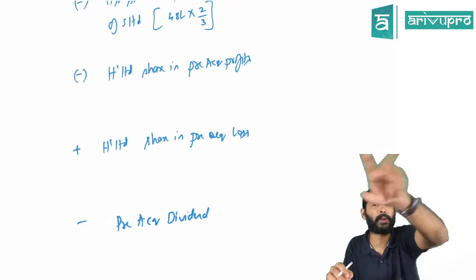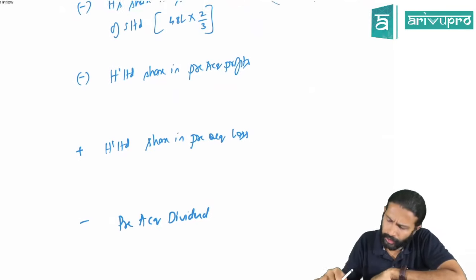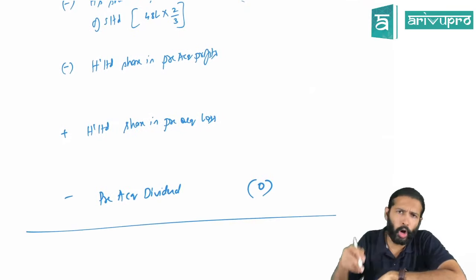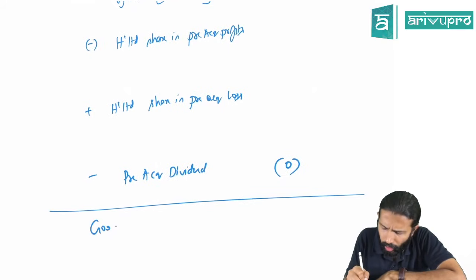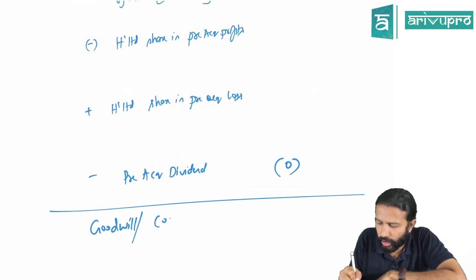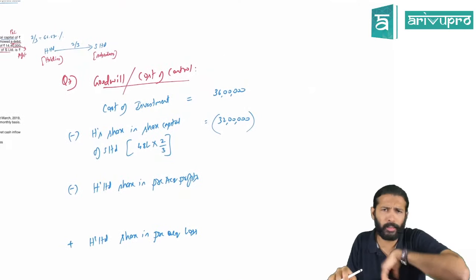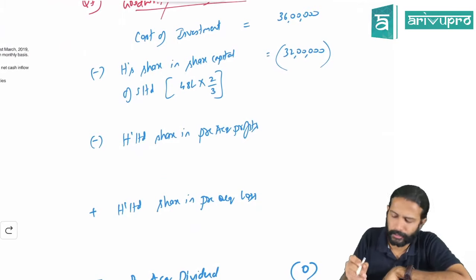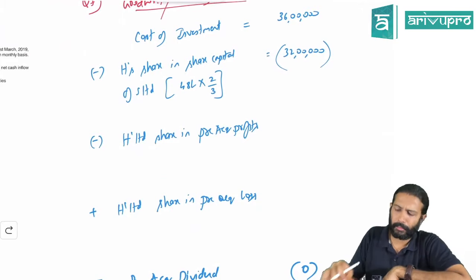I told you this is as per the treatment of Accounting Standard 13. We read the problem and didn't find anything. After doing all this, you're going to get the goodwill or cost of control. That is your last step. This is what they are testing. We have done enough problems like this in our classwork. Here the only extra fitting is the loss portion. That's it. So let's calculate that.